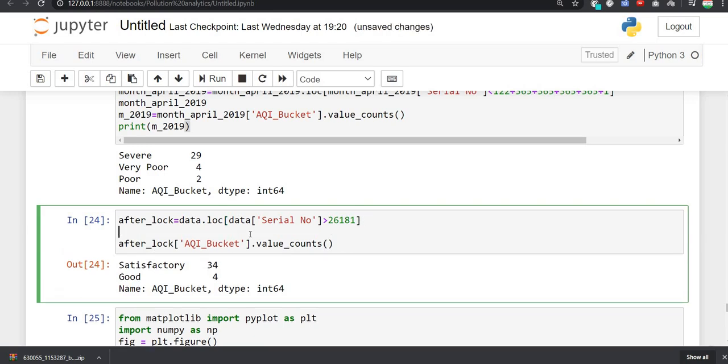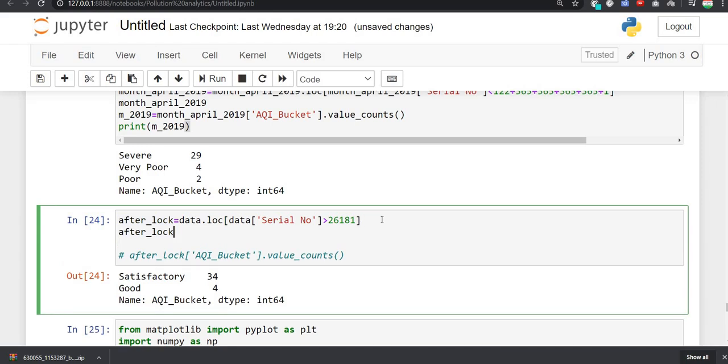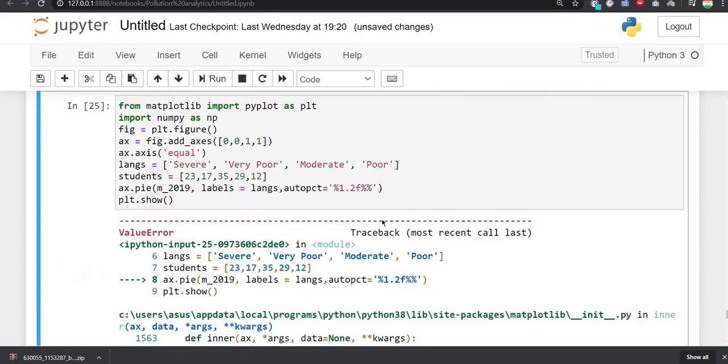So for that, first of all I will comment out this line of code, and first I will see what the after lock variable contains.